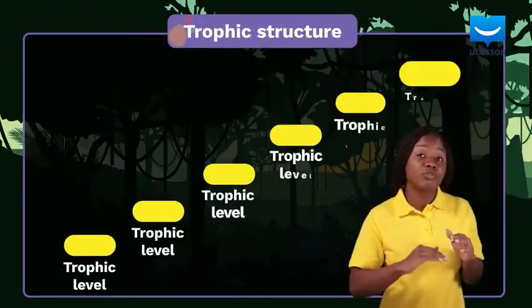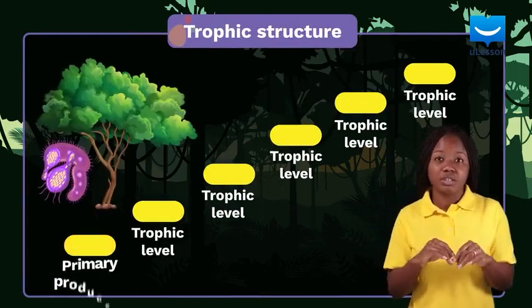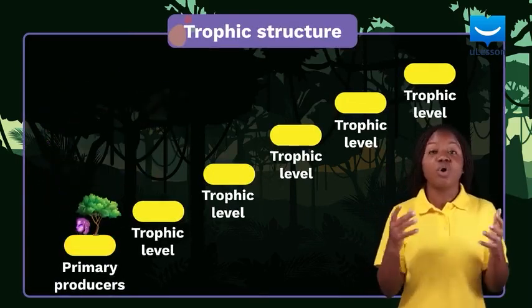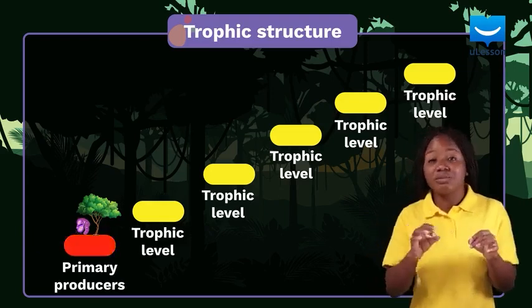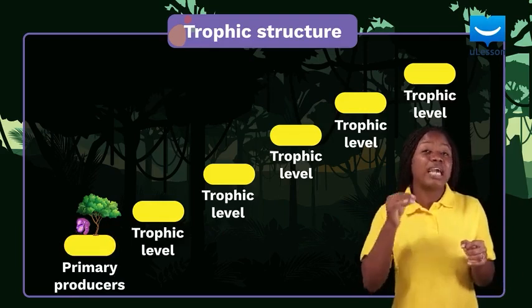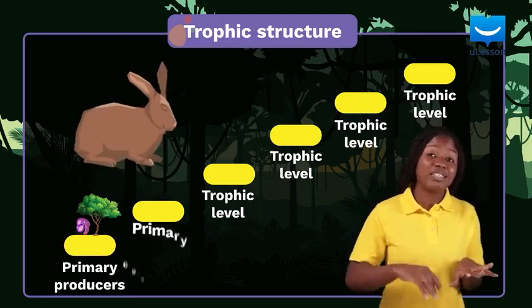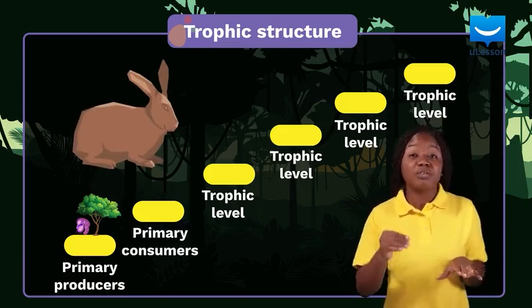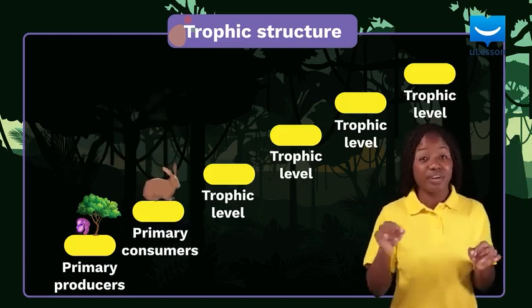At the lowest trophic level, the bottom of the trophic structure, are the producers, primary producers, the autotrophs. They are at this level because they are the organisms that can get energy and materials directly from the ecosystem's abiotic component to make food. Next are the consumers, the primary consumers. They feed on the primary producers directly.